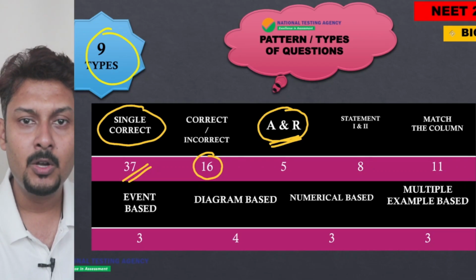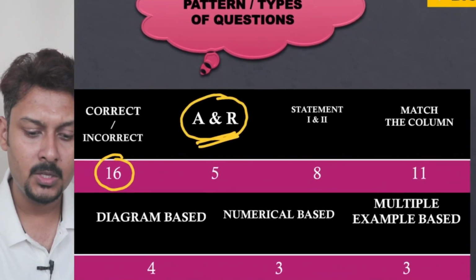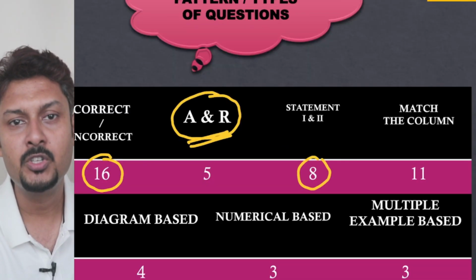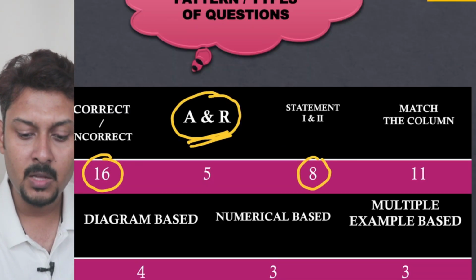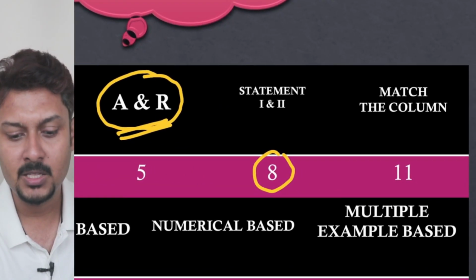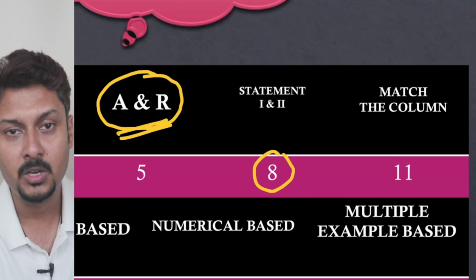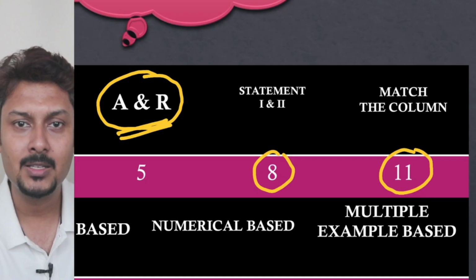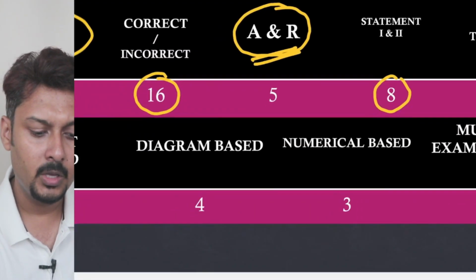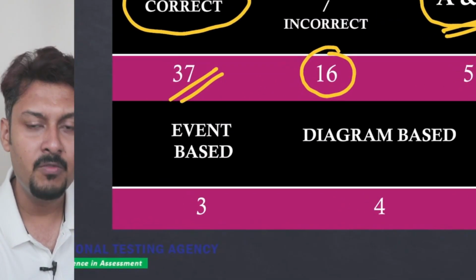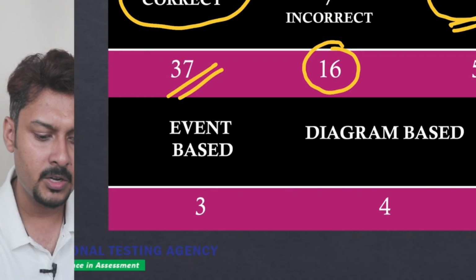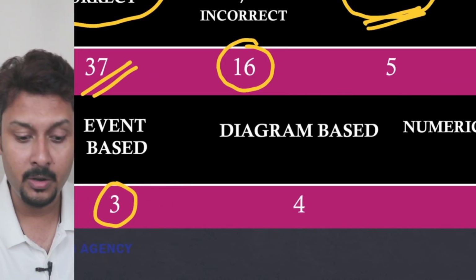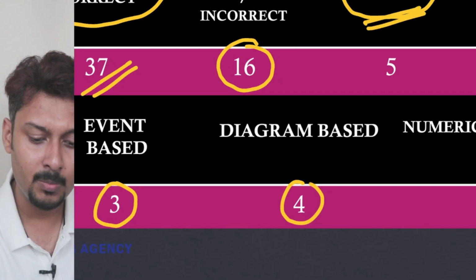Statement 1 and statement 2 type questions: here you can see the total number is 8, where you must decide which statement is correct. Match the following column: we know match the following column based questions have also increased in the paper, because multiple concepts are required to answer this type of question. If I tell you regarding event oriented questions, a total of 3 questions came in the paper. Diagram oriented, 4 questions came in the paper.